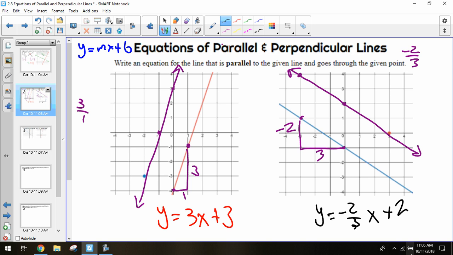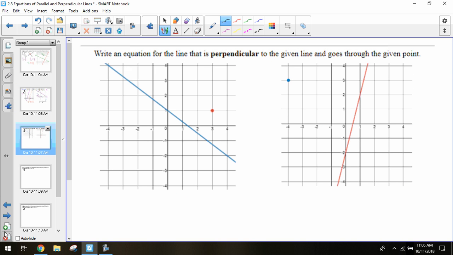So let's try this again. Rather than dealing with parallel lines, let's use perpendicular lines. Once again, perpendicular lines, unlike parallel lines, rather than using that same slope, we're going to take the opposite reciprocal of it. But we still need to figure out what the slope is. So I can look at my given line and find 2 points. My rise over my run is negative 3 and 4. The negative 3 over 4 is my slope that was given from my line.